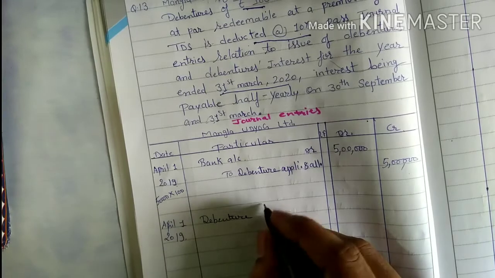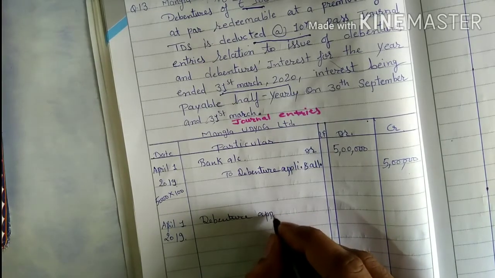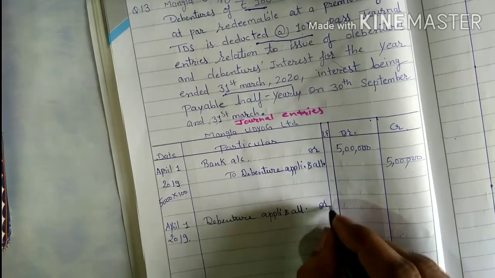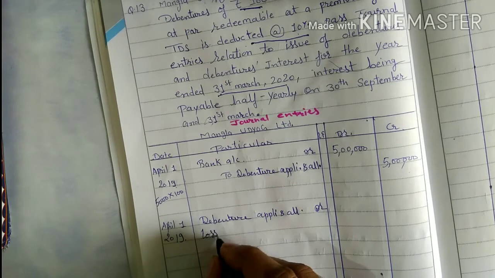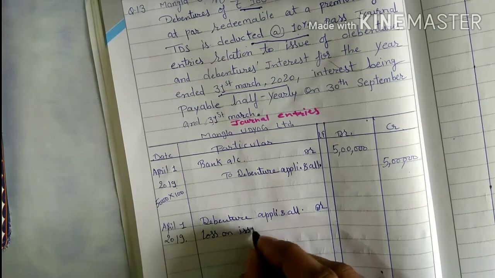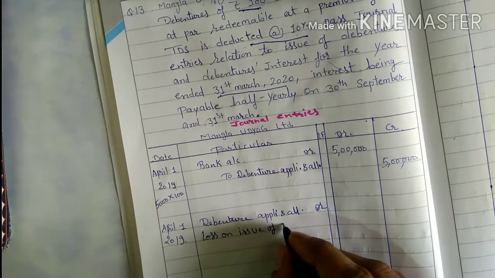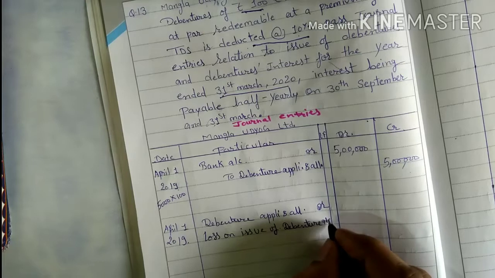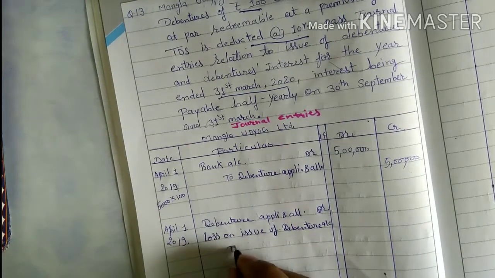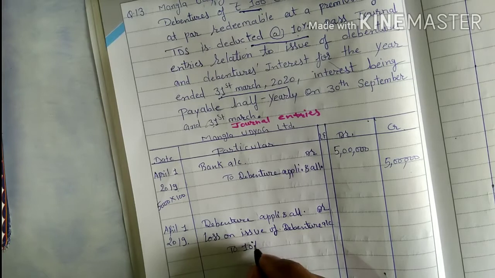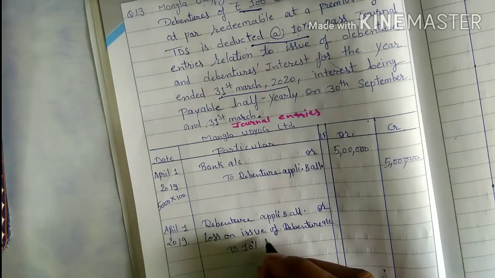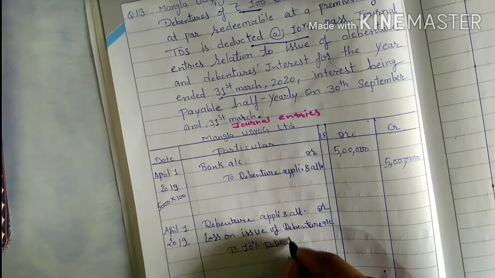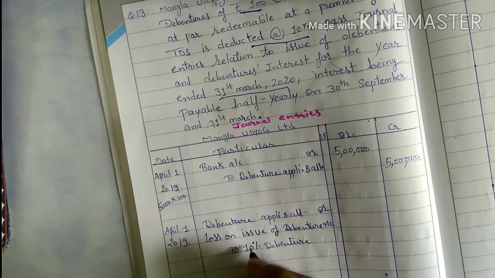So debenture application and allotment debit, loss on issue of debenture account debit, to 10% debenture account.